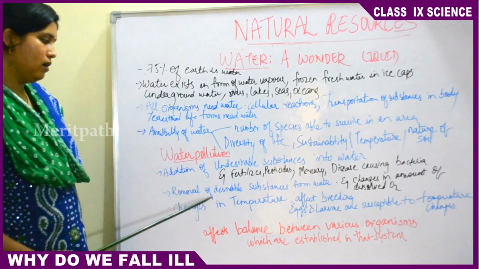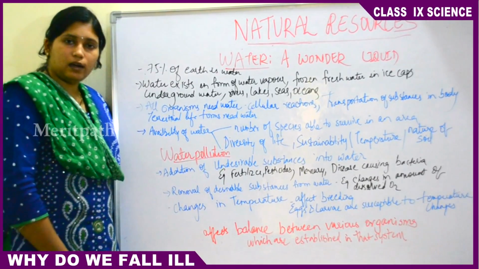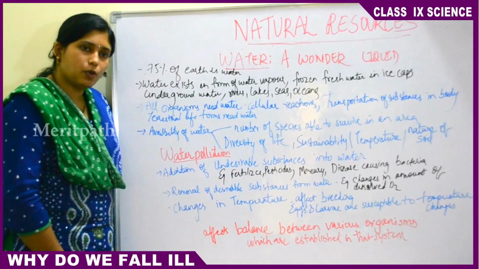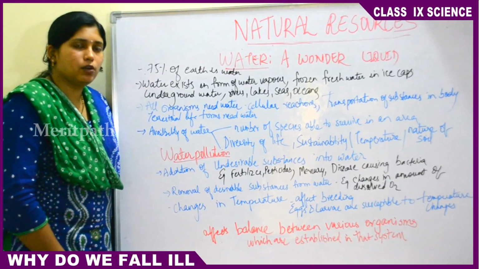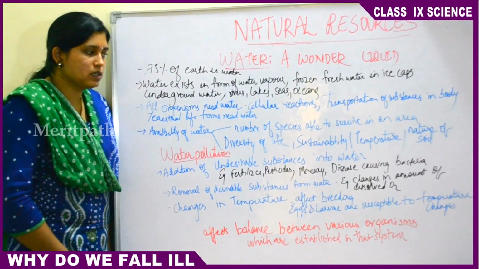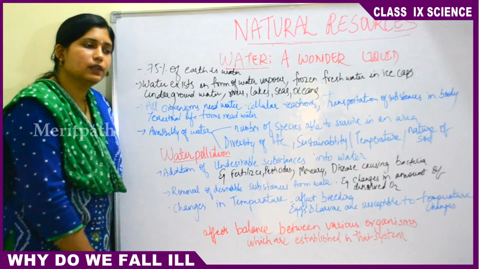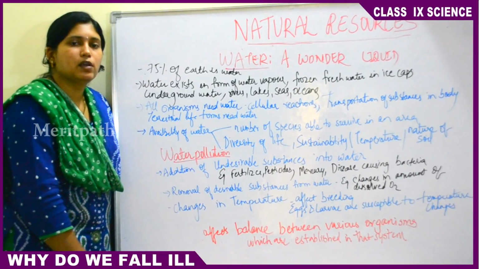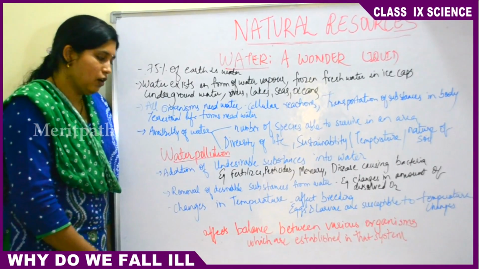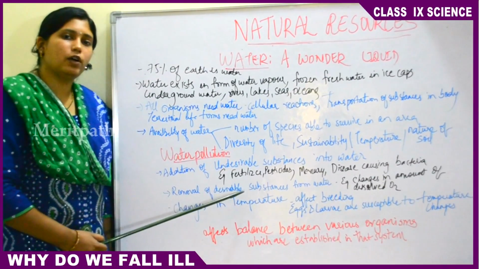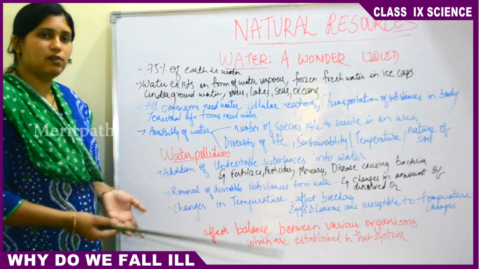So the next is removal of desirable substances from water. Water contains oxygen, right? But due to this pollution, an adequate amount of oxygen is not available in the water. The dissolved amount of oxygen is decreasing in the water. So if there is no dissolved oxygen in the water, then aquatic life cannot survive. The animals and the plants living in fresh water or sea water cannot survive because of pollution in the water. Due to the pollution, the amount of desirable substances like dissolved oxygen will decrease.